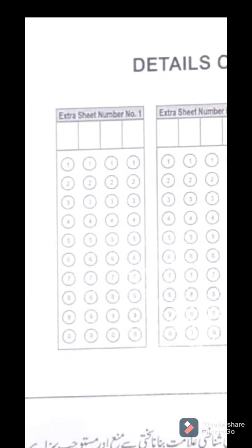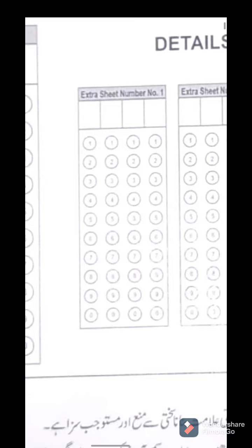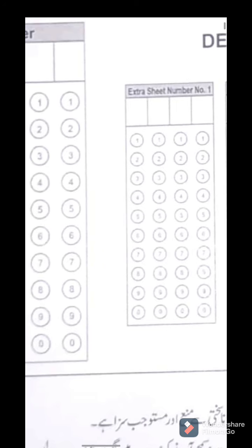Like this is extra sheet number 1, so you have to write the serial number of the extra sheet here. First you have to fill the boxes, and then the way we have filled the bubbles for the roll numbers, similarly, you have to fill the bubbles for the extra sheet serial number as well.